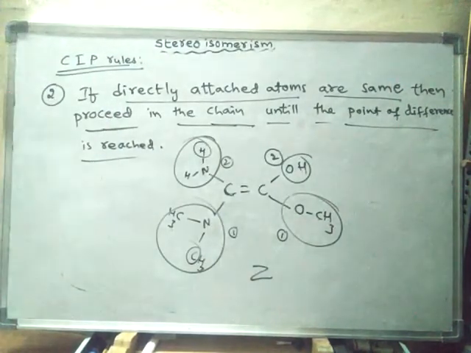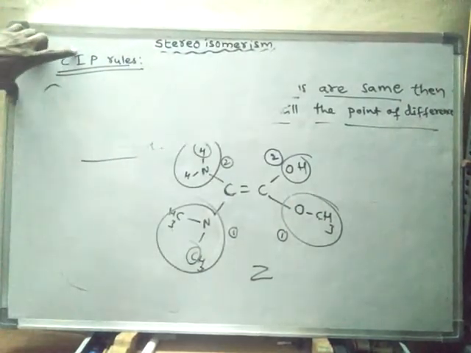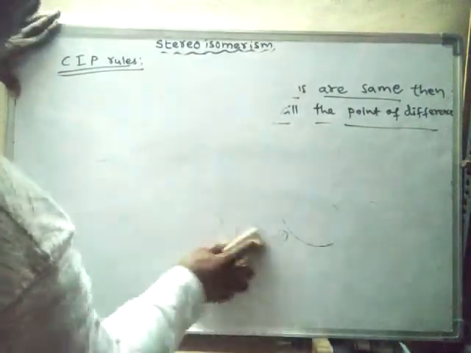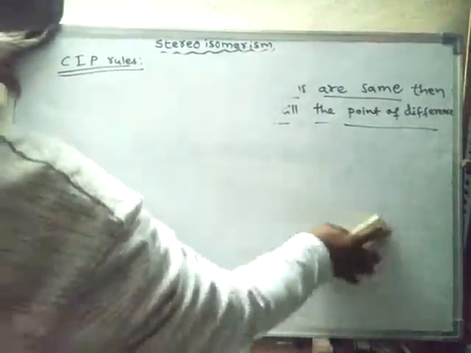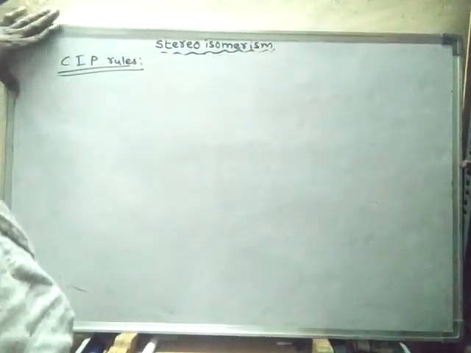Next, rule 3. These are all called Cahn, Ingold, Prelog rules, CIP rules. Now we will learn the third rule.